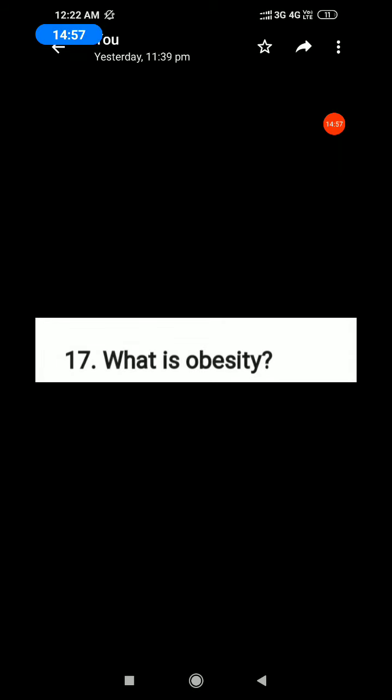Next question: what is obesity? Take page number 15, right side, second paragraph.